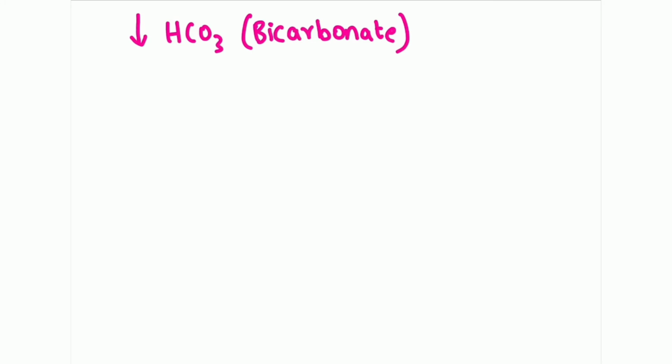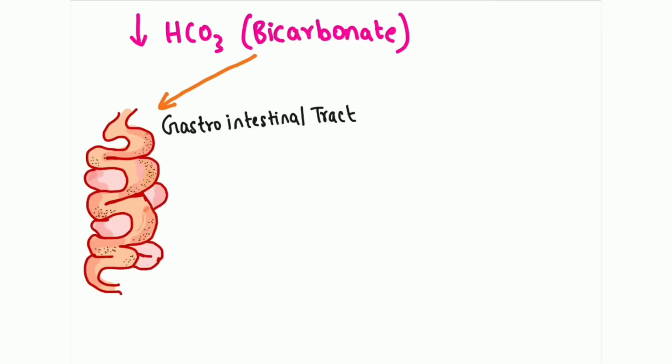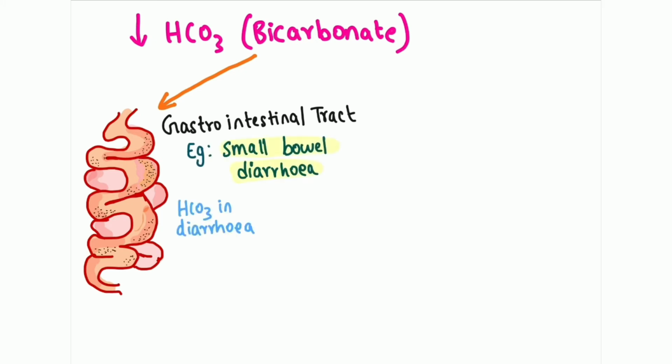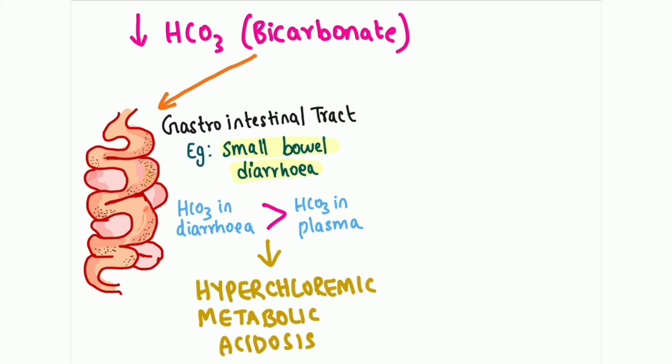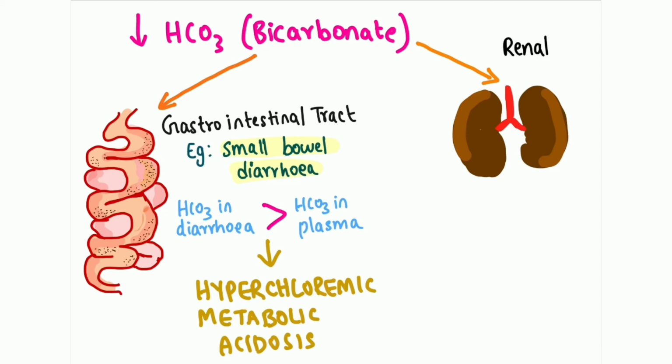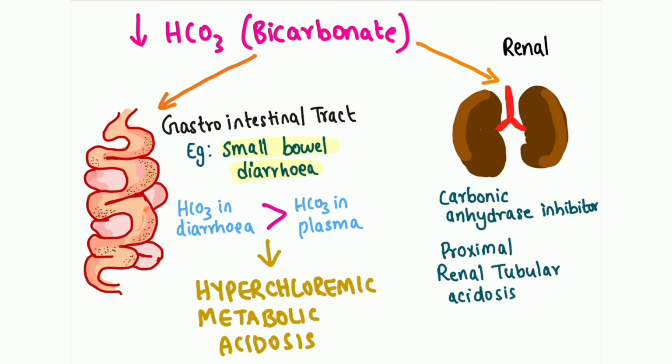Majority of bicarbonate in the body is lost via the gastrointestinal system. Best example is small bowel diarrhea, where the diarrhea fluid contains high amount of bicarbonate compared to serum bicarbonate. This can lead to a condition called hyperchloremic metabolic acidosis. Bicarbonate is also lost via kidneys. This can happen as a result of usage of carbonic anhydrase inhibitors and proximal renal tubular acidosis.